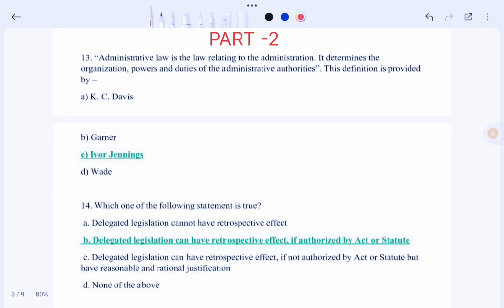Today we are going to solve a few most important MCQs on administrative law. So those who are preparing for All India Bar examination this year, this video lecture will be very helpful for you all.